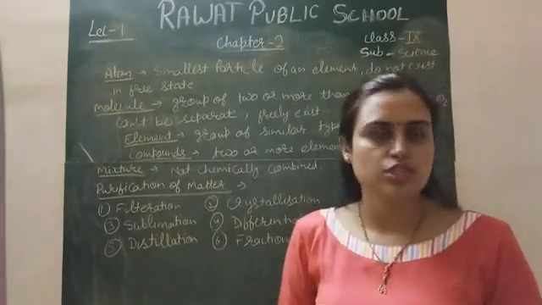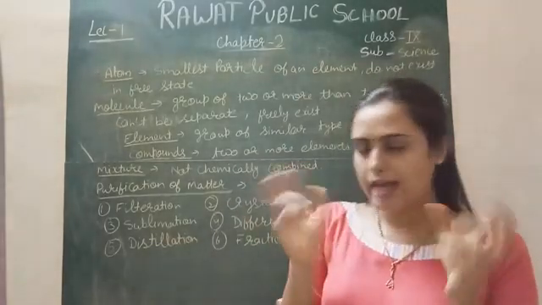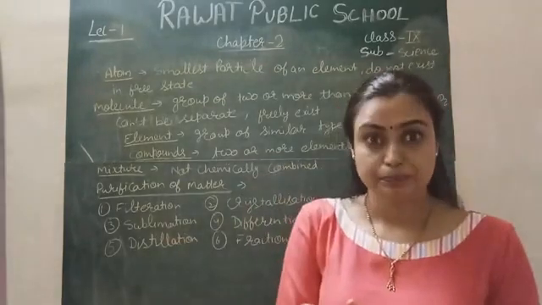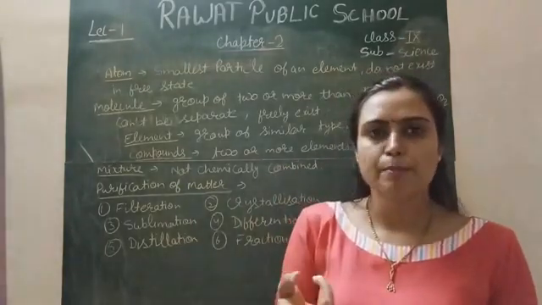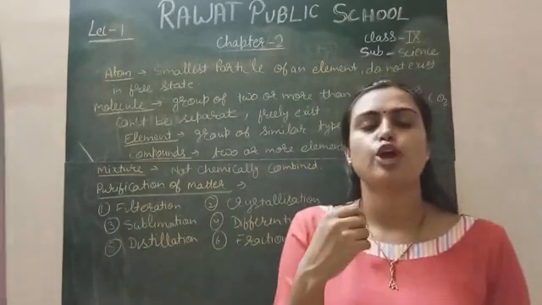Next is the heterogeneous mixture. It is a mixture where two elements or compounds mix with each other physically and can be seen easily. For example, you mix sand particles into sugar or salt particles.